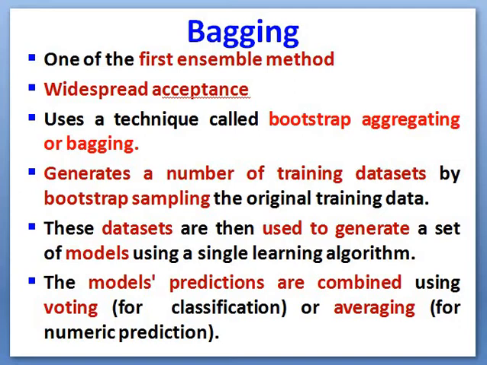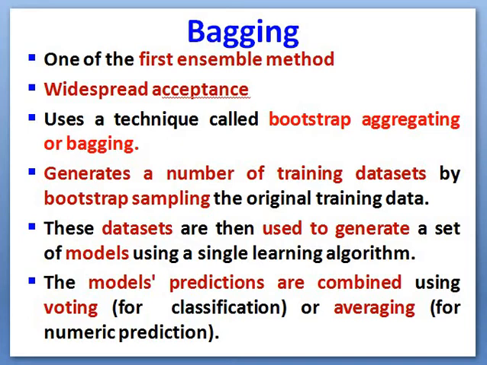What happens in bagging is that it generates a number of training data sets by bootstrap sampling the original training data. So we have an original large data set. From it, by bootstrap sampling, which we already discussed, samples are extracted, and training data as well as test data can be generated from the original data set, with sampling happening with replacement.